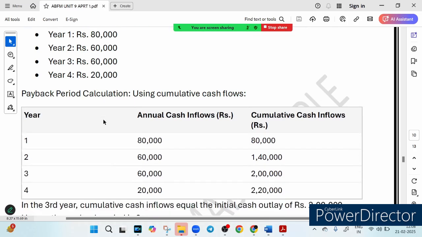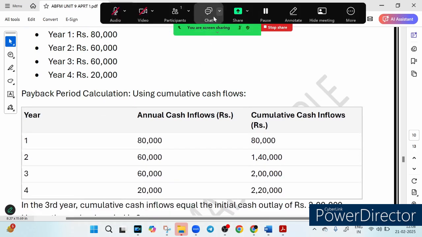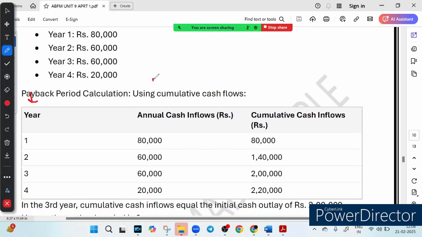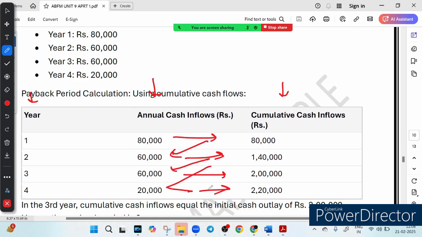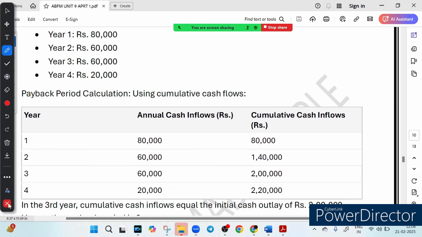So what will we do? We will find cumulative cash inflow. How to do that? You prepare a column for year, a column for annual cash inflow, and a column for cumulative cash inflow. Just write this 8 to 8. You add these two, you will get this. You will add these two, you will get this. You will add these two, you will get this. So what we see is, at the end of 3 years, ABC Limited has recovered its entire 2 lakh payment. That means the payback period is 3 years.